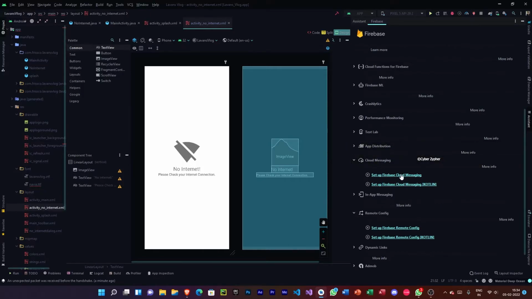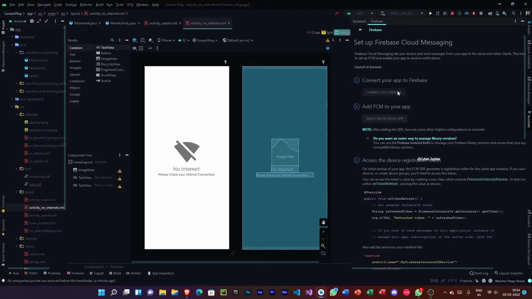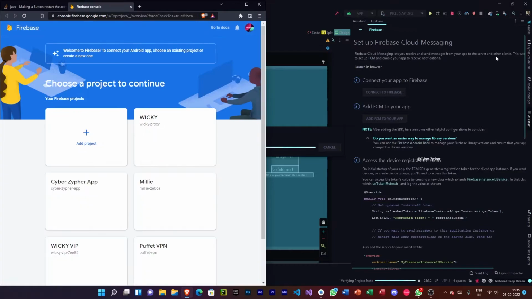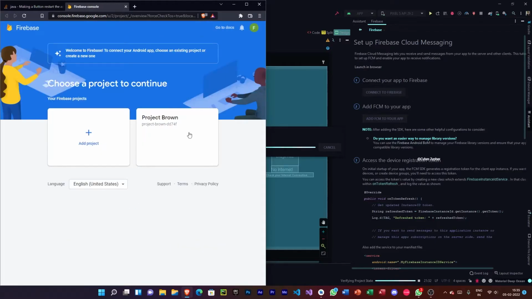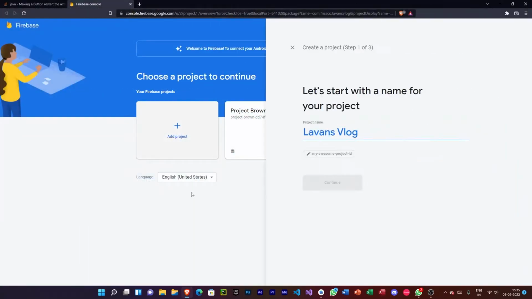So for that, let me just go up and set up Firebase cloud messaging. You can connect Google's Firebase to our app by just clicking on this button right here. And there we have it. And now it is in Cyber Zypher's account. Let me just switch to Frissco's account. So I have Frissco's account here, and from here you can just click new project.